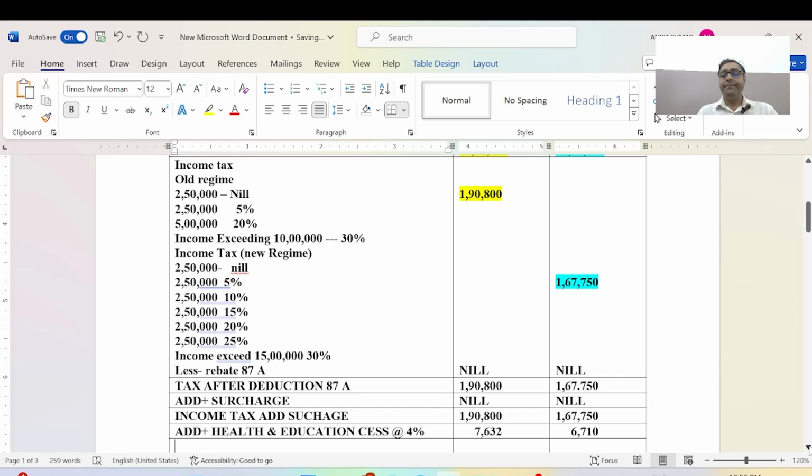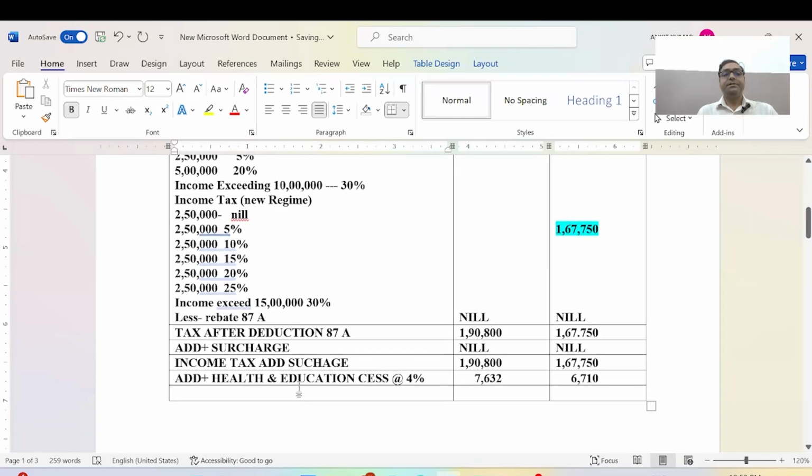And now this is our tax liability. The calculation is 1,97,632 rupees, and 1 lakh 74,460 rupees.